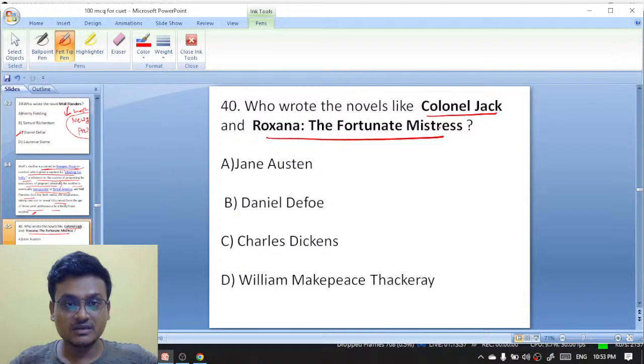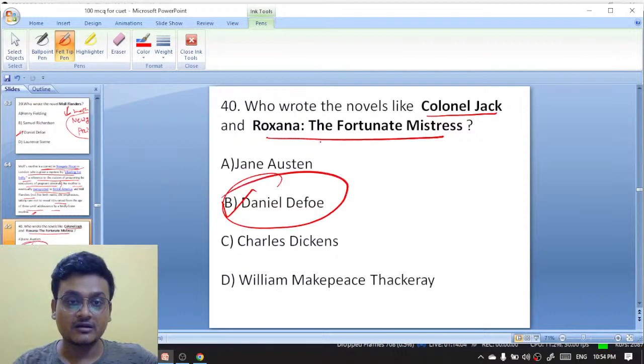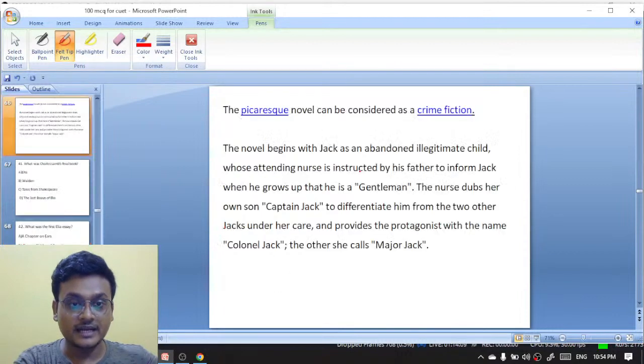Colonel Jack, Roxana, The Fortunate Mistress. Excellent. Again, it's Daniel Defoe. Colonel Jack and Roxana, The Fortunate Mistress, were written by Daniel Defoe.